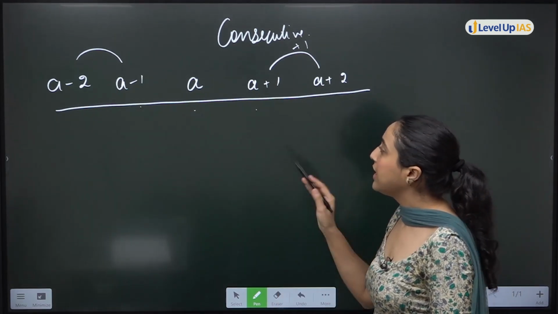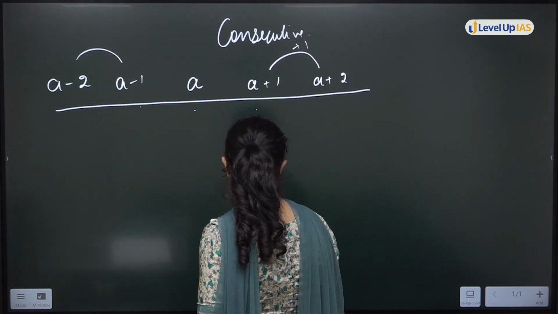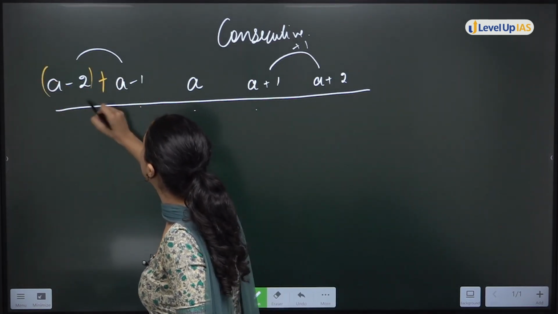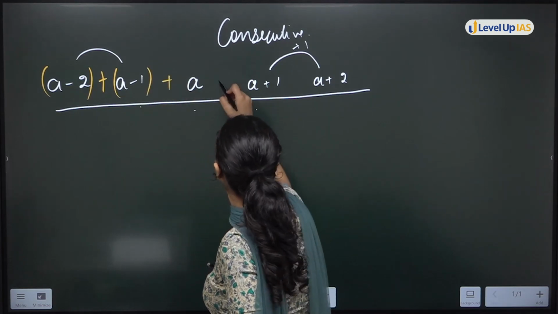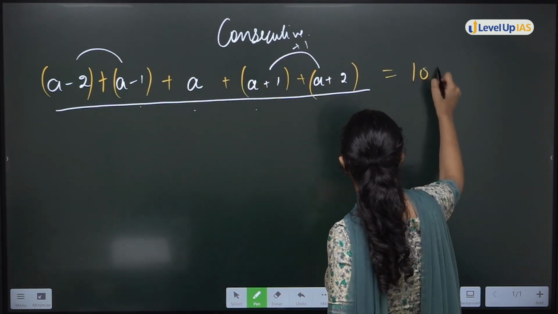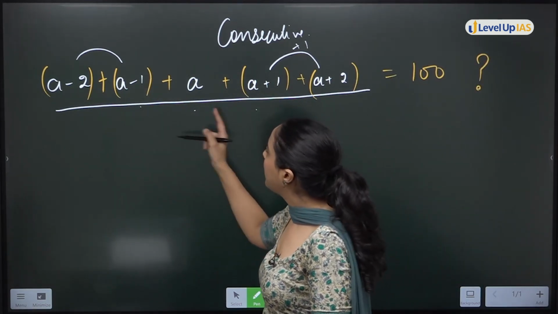So now the statement says the sum of 5 consecutive integers can be 100. Let's see. Put the plus sign here. Is the sum, and let's see whether this can be 100 or not. Okay, so solve this.